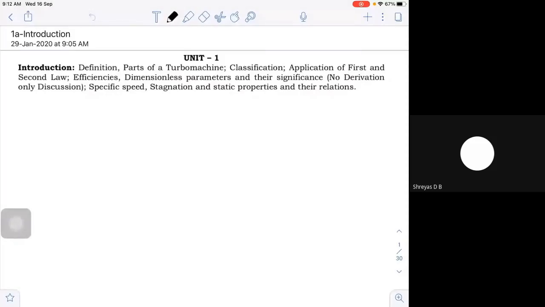The first and foremost thing we have to do here is define the turbo machine. What is it actually? Before defining it, what is the purpose of the turbo machine? The main purpose of the turbo machine is to transfer energy. So we have to keep in mind that transfer of energy is the most important thing, either continuous transfer or intermittent transfer. These are the things we have to look into before we could define it.